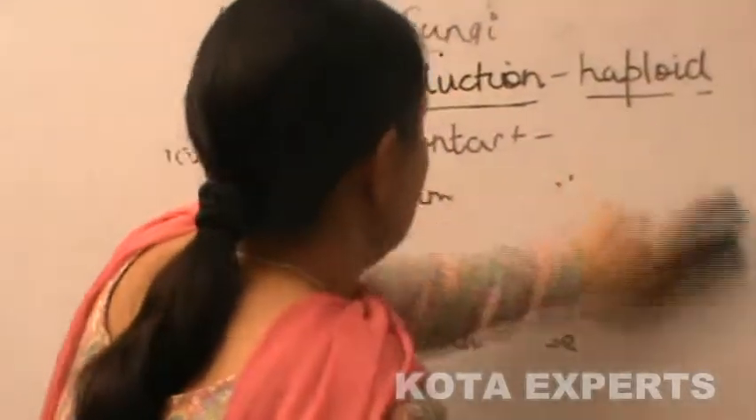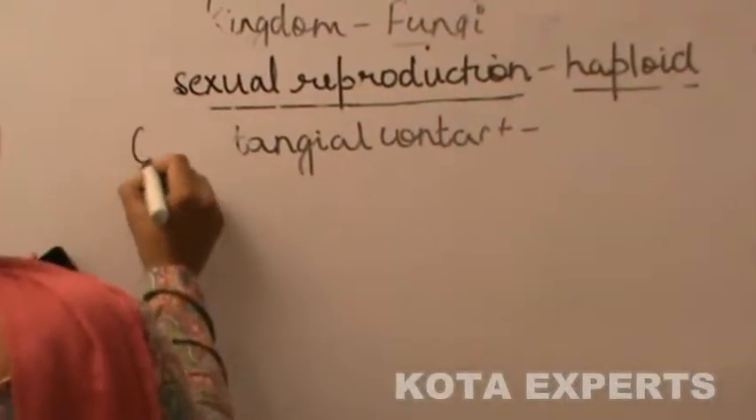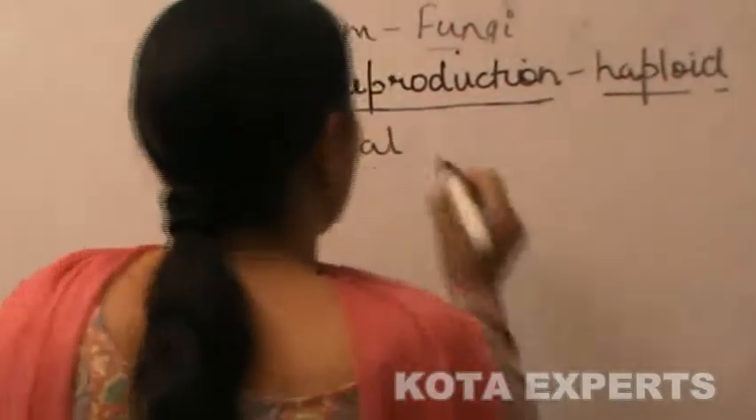The next type of reproduction is gametangial copulation.